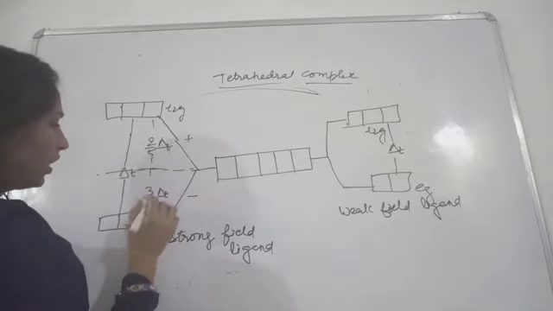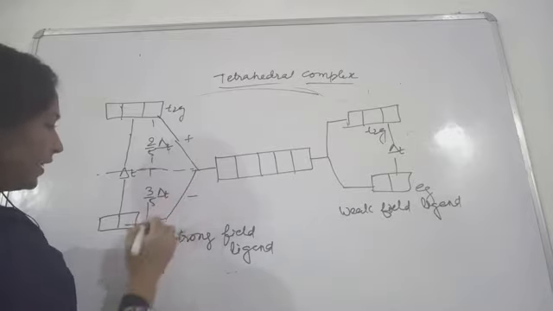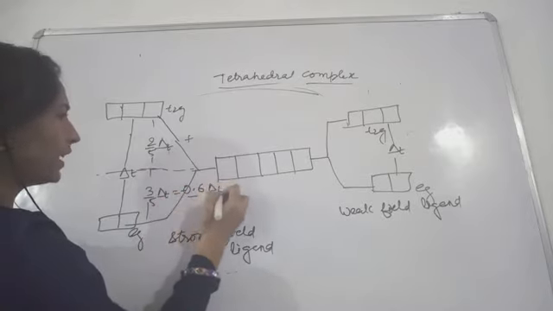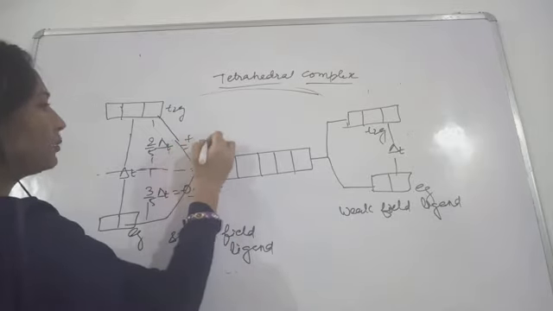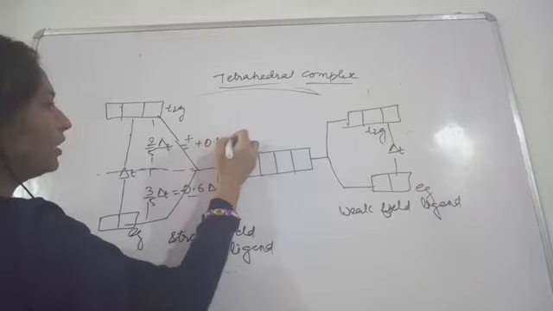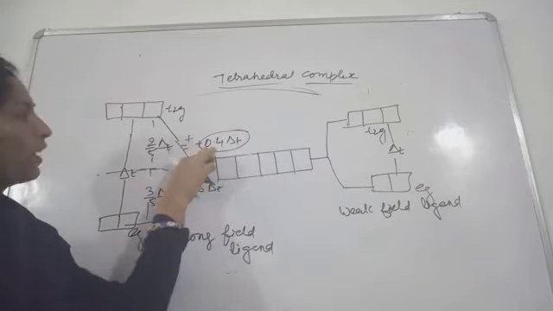So here you get minus 0.6 delta T, and here plus 0.4 delta T, because this is associated with one orbital.